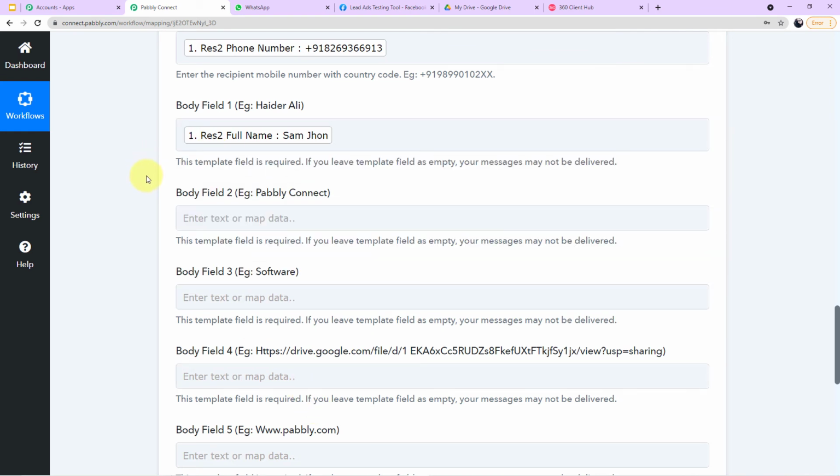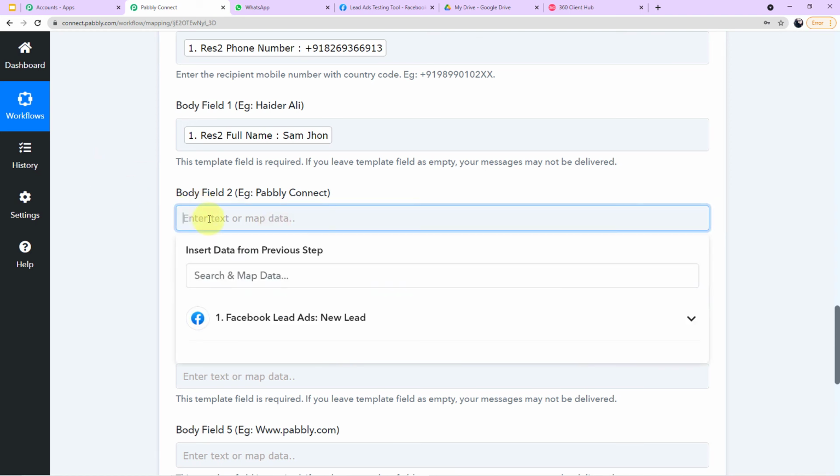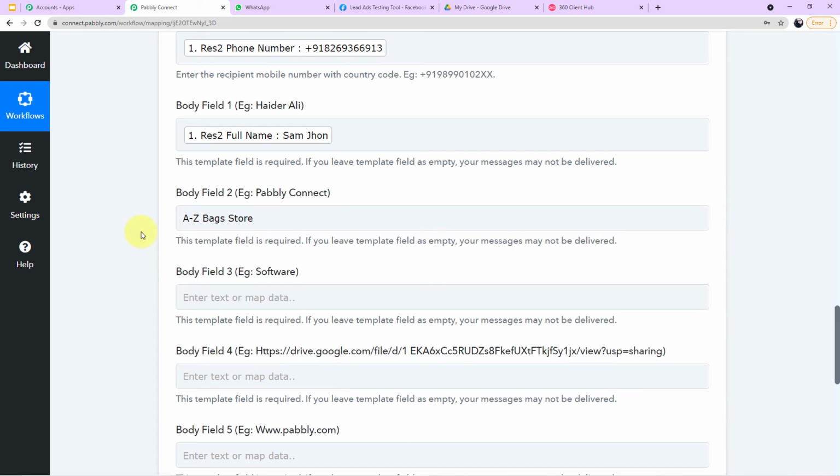Okay, in body field 2, it is asking us for the name of the company, the bag store company. So we will map the name of our company, bags store. This is the name of our company, which will be stable, so I am manually adding this.